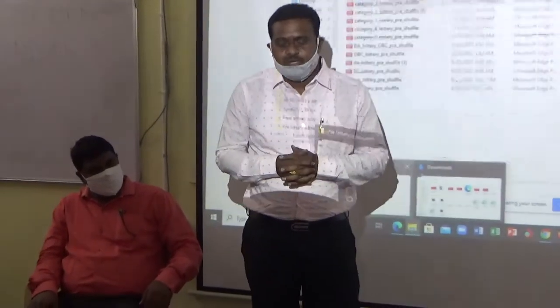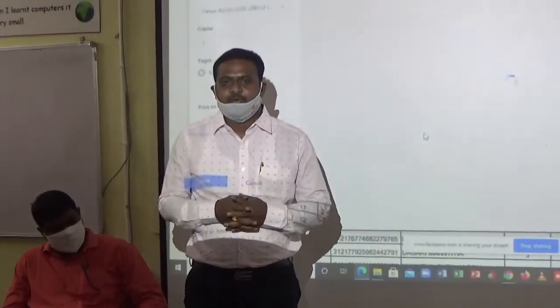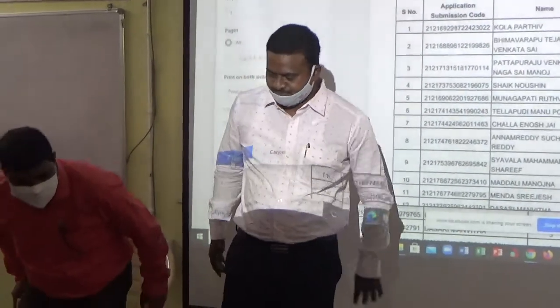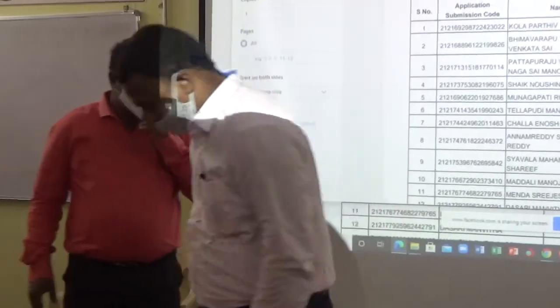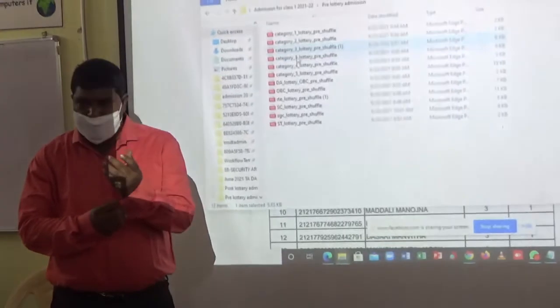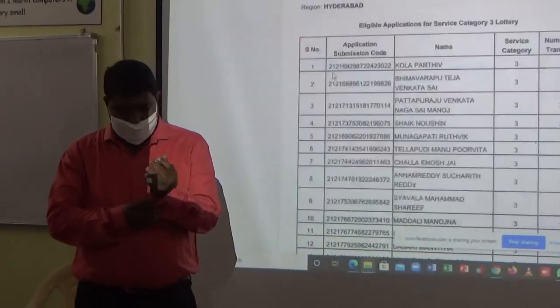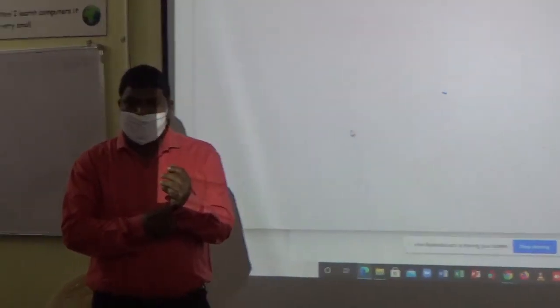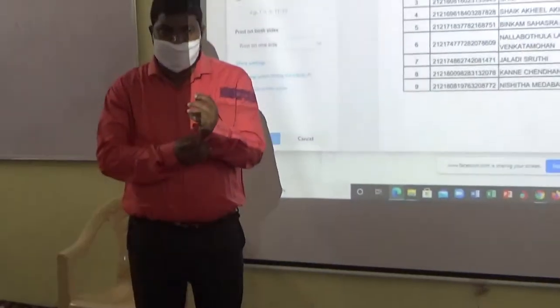Almost all candidates got it. Thank you for giving this option. Thank you, sir. The main advantage for government employees here is they need not search for schools when they get transferred. Even there is a provision for bank employees who are coming. Suppose you are given transfer to some other place, you can opt in.